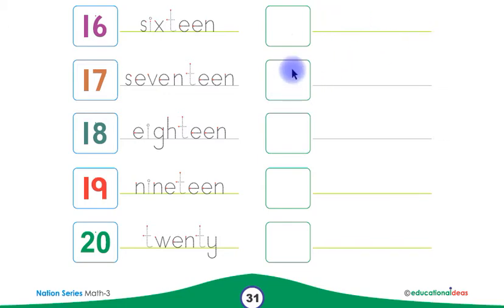You have to write 17 in number in this box and 17 in word on this line. You have to write 18 in number in this box and 18 in word on this line. You have to write 19 in number in this box and 19 in word on this line. You have to write 20 in number in this box and 20 in word on this line. This is our page number 31.